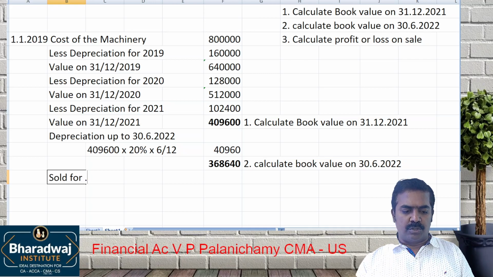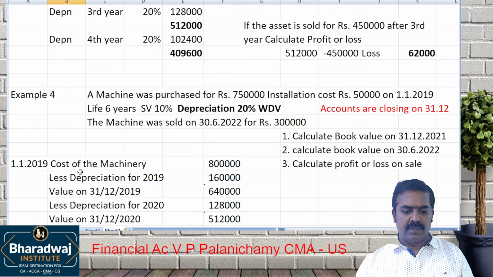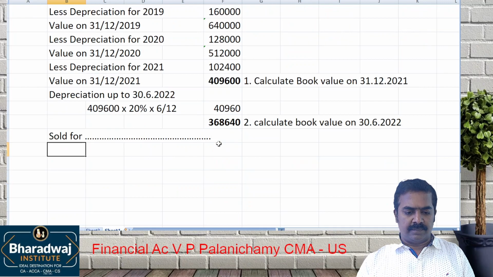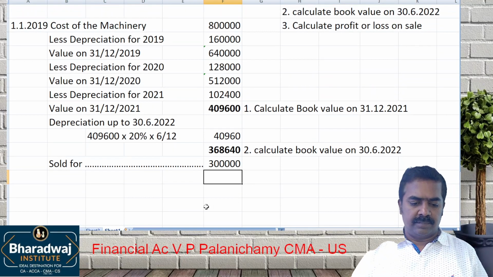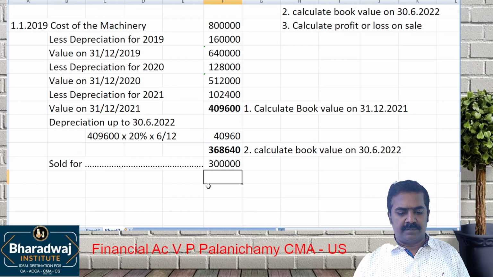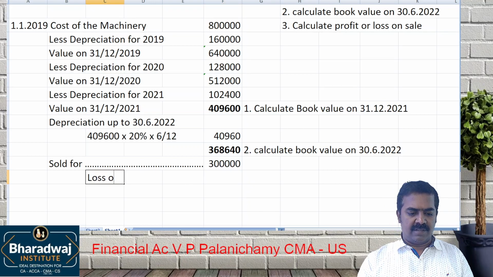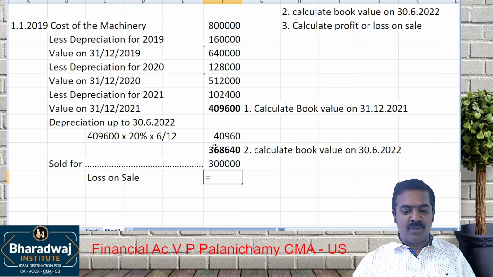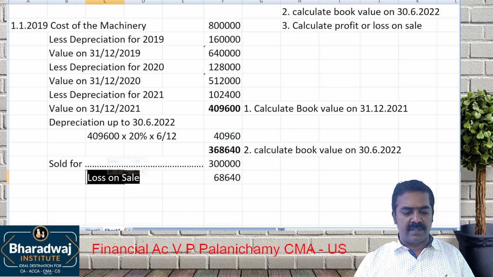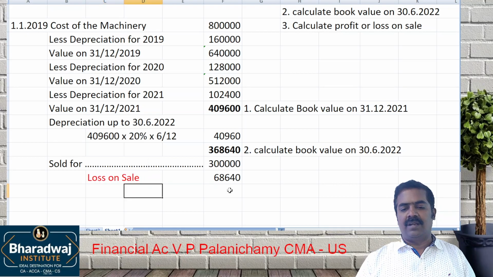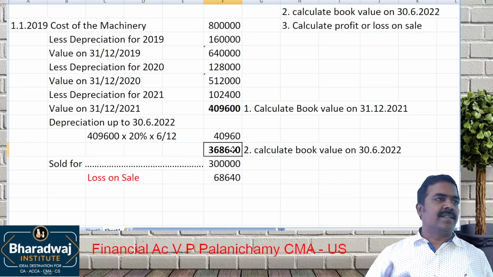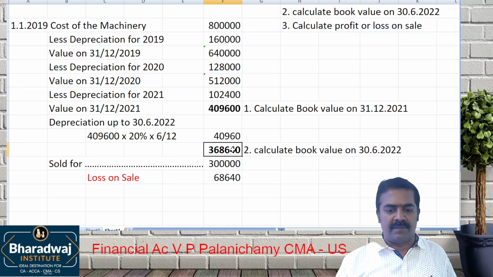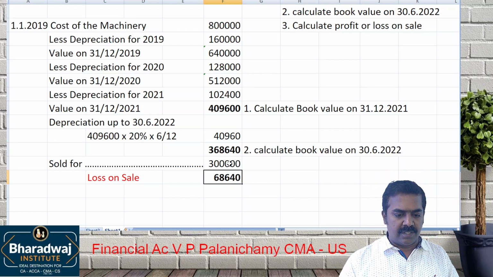Sold for how much have they given? 3 lakhs. It is sold for 3 lakhs now. Is there a profit or loss? Loss. Book value is more than the selling price. Otherwise, sorry, you sold for less than the book value. Loss on sale. We have sold for less, not sold for more. We sold for less than the book value, which means there is a loss on sale of asset. How much? 68,600.